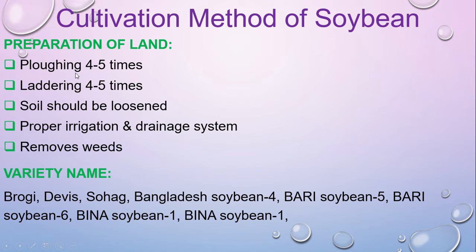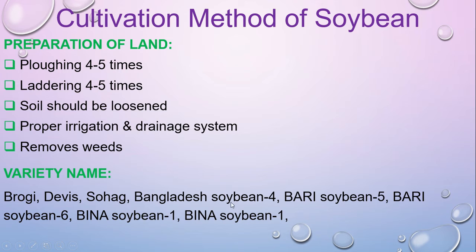Land will be plowed or tilled about 4 to 5 times to make sure the whole land is leveled, and the soil should be loosened or friable. Make sure all the clots and gravels are loosened and that no gravels and clots are present in the land. Proper irrigation and drainage system will be ensured in the field, and definitely remove the weeds from the field before sowing the seed.